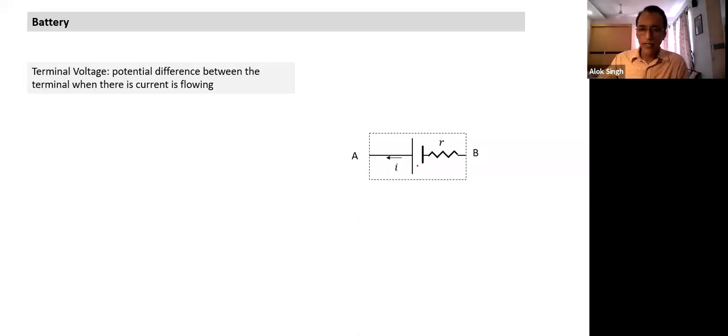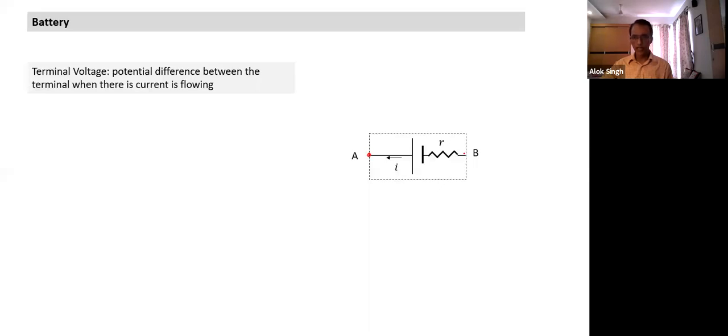Let's see what we have done here. Though the resistance is between terminals of the battery, for convenience we draw the internal resistance right next to the battery. We denote internal resistance as small r, and it is typically drawn adjacent to the battery. What does the dotted line indicate? The entire dotted line is the entire battery setup. So even the internal resistance r is part of the battery, and these two points are the terminals of the battery.